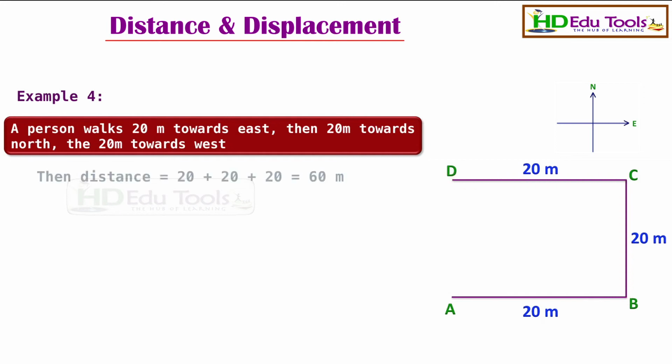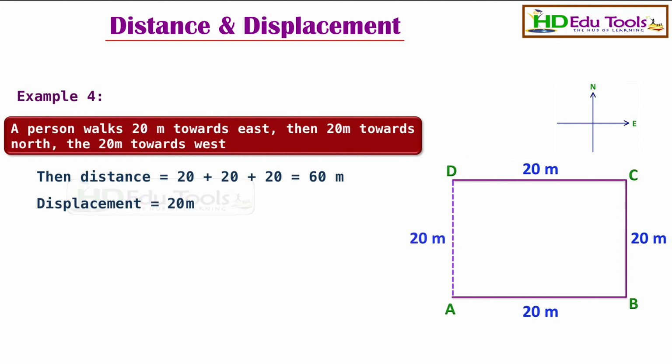This is equal to 20 plus 20 plus 20, which is 60 meters. And the displacement is the shortest distance between these 2 points. This is initial and this is final. The shortest distance between A and D is the displacement, which is equal to 20 meters.